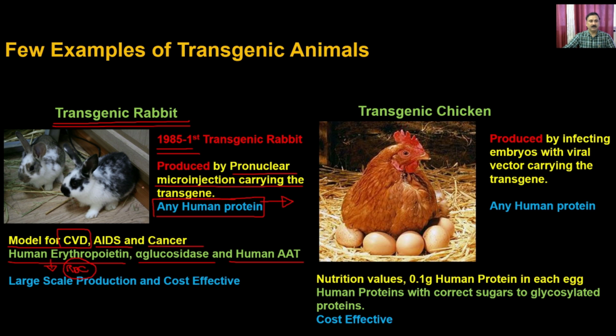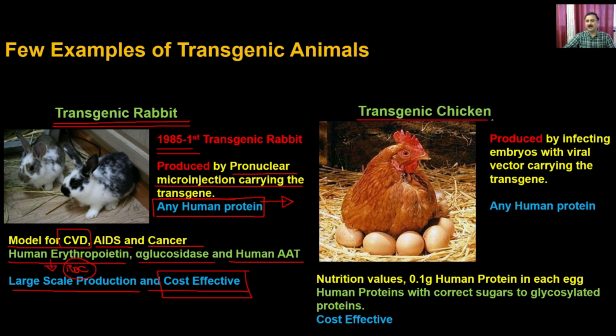Because of the transgenic animals, you can have large scale production, and once you have large scale production, it is going to be very cost effective to have these human proteins, because otherwise overexpressing a human protein in any kind of expression system, whether it is an E. coli expression system, yeast expression system, or even a mammalian expression system, is very costly.